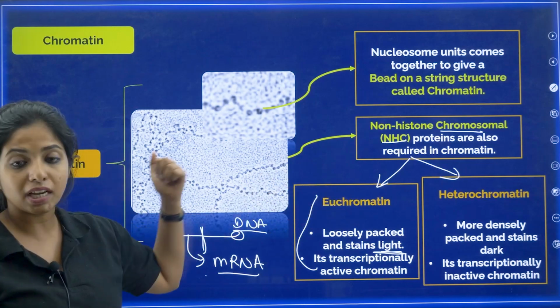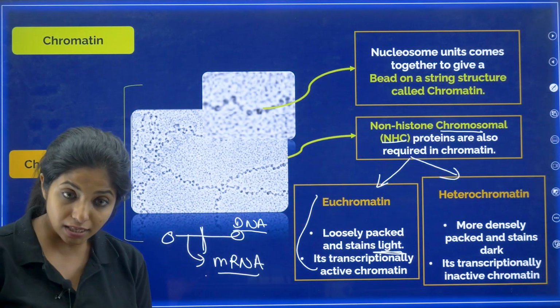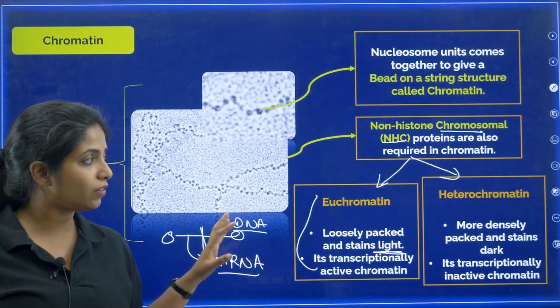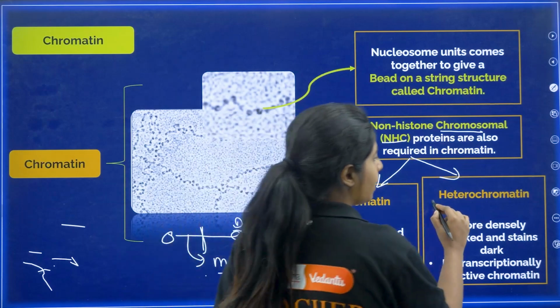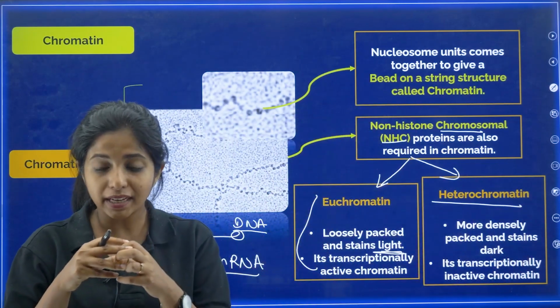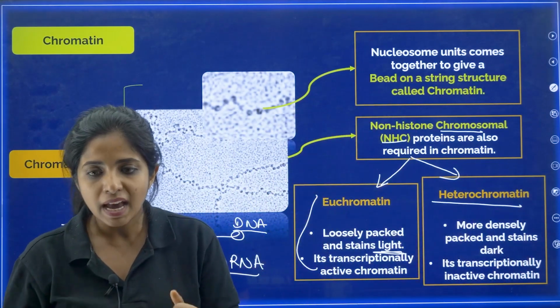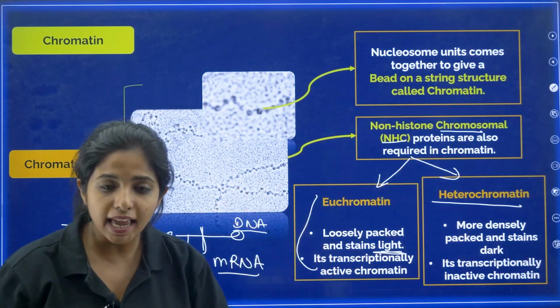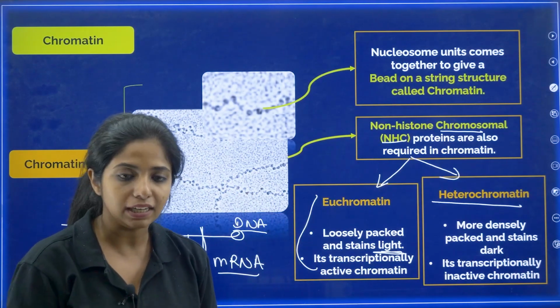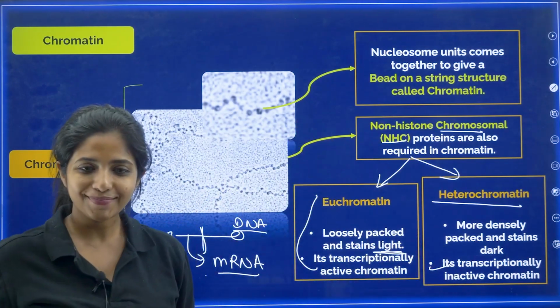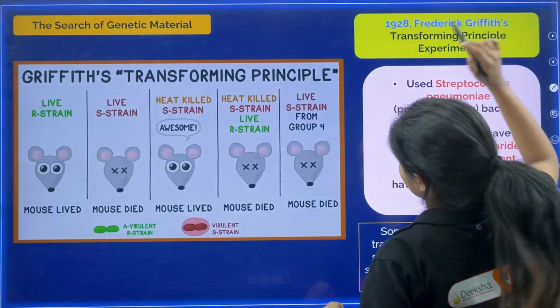So euchromatin is loosely packed, it stains light, and it is transcriptionally very active. What about heterochromatin? It is more densely packed and stains really dark, and it is transcriptionally inactive chromatin, my dear children. Okay, chalo. Next thing.